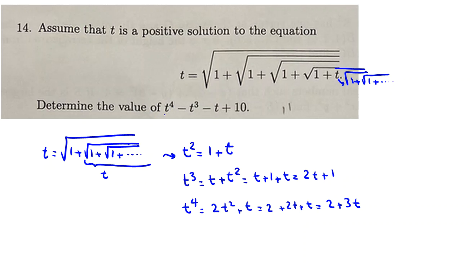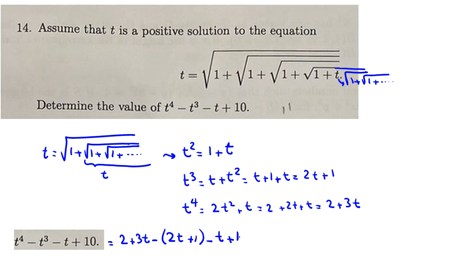Now, t to the power of 4 equals 2 plus 3t, minus t cubed, which is 2t plus 1, minus t, plus 10. Okay, so it will be what? Negative 2t, negative t, and 3t will cancel. And 2 minus 1 is 1, plus 10 is 11. So the answer is equal to 11. I released some problems exactly like this for Stanford Math Tournament 2022. If you solve them, you could easily solve this problem.